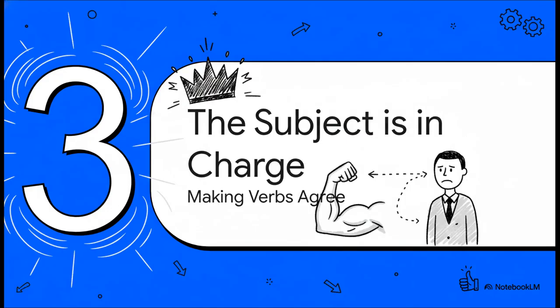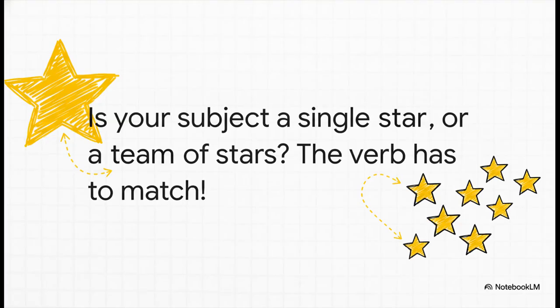Okay, here's where things get really cool. The subject, our star, has a superpower. It's actually the boss of the sentence. It tells the main action word, the verb, exactly what to do. And this is something we call subject-verb agreement. And here's the main rule from the boss. Is your subject a single star, or is it a whole team of stars? Because the verb has to change to match. A single subject gets one kind of verb, and a group of subjects gets a different one.